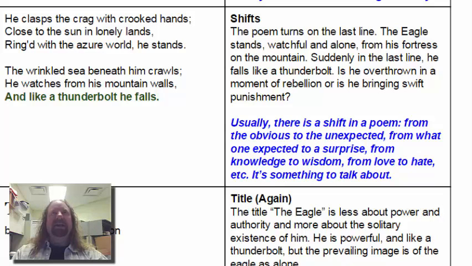And then the last line, and like a thunderbolt he falls. He's no longer on the mountain. He is either attacking like a thunderbolt, or he's been defeated and falling fast. And again, how we read the poem depends on how we describe that shift.